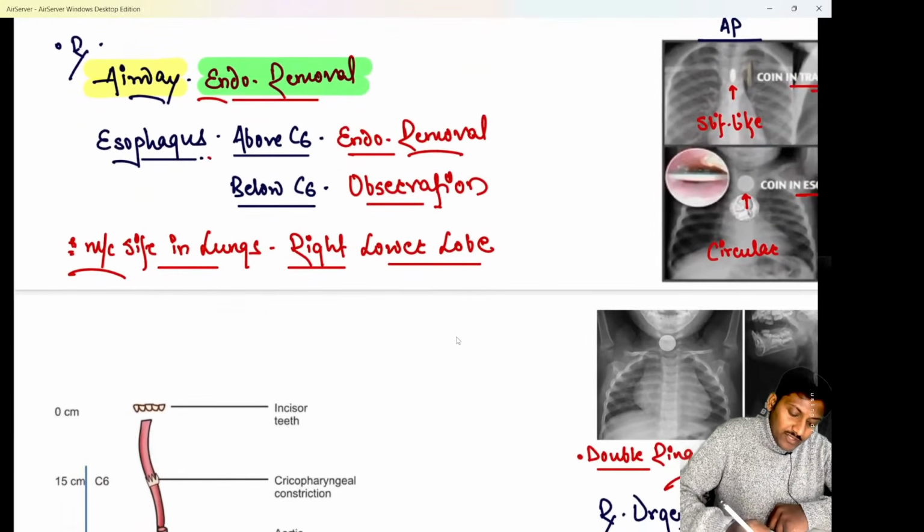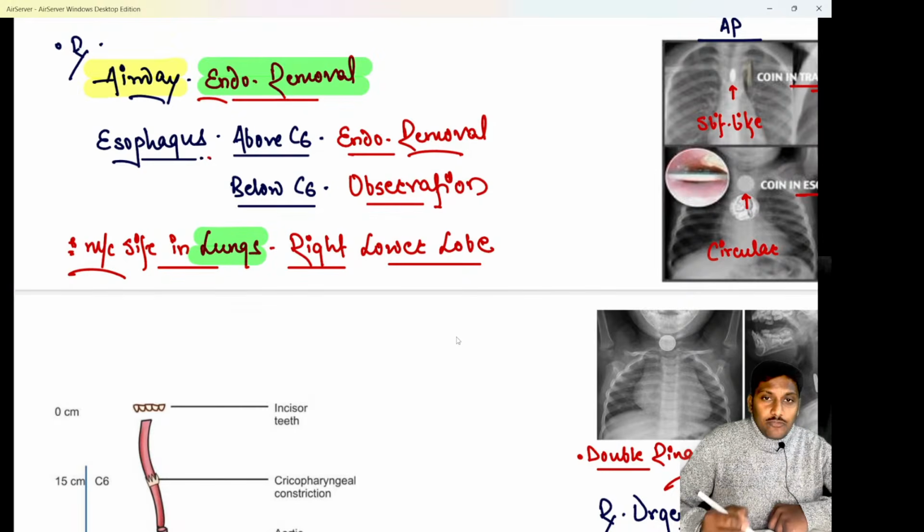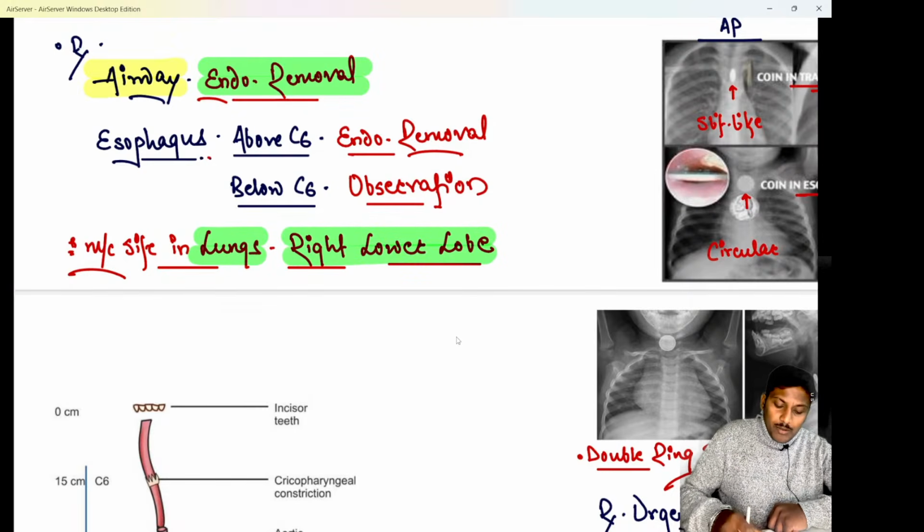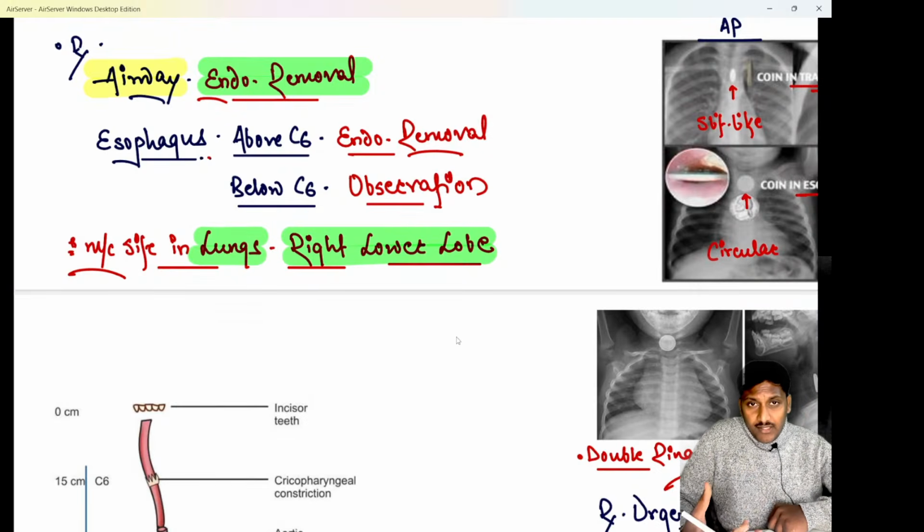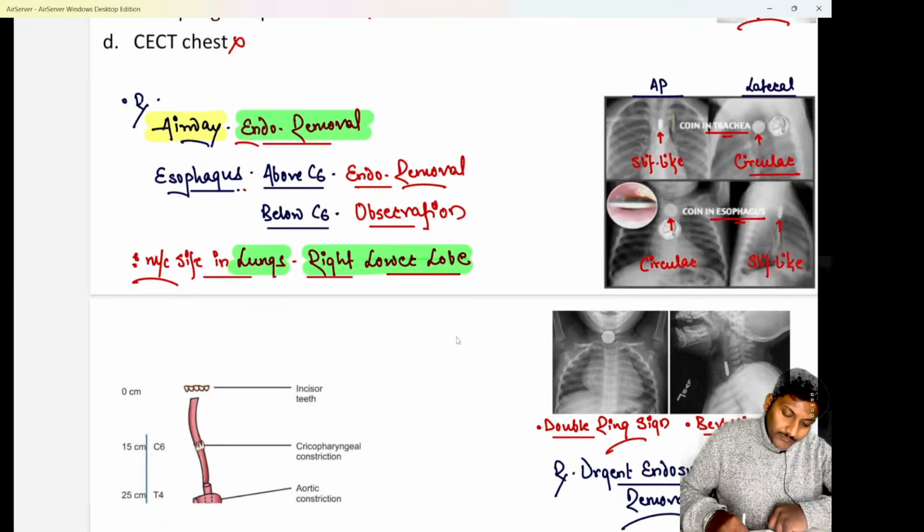And do remember, if they ask what is the most common location of a foreign body inside the lungs, this has been a PYQ from anatomy also. The most common site for a foreign body inside the lungs is the right lower lobe. Reason, do remember, the right sided bronchus is wider and more straight. That's the reason the foreign body commonly lodges in the right lower lobe of the lung. Clear? That is important.